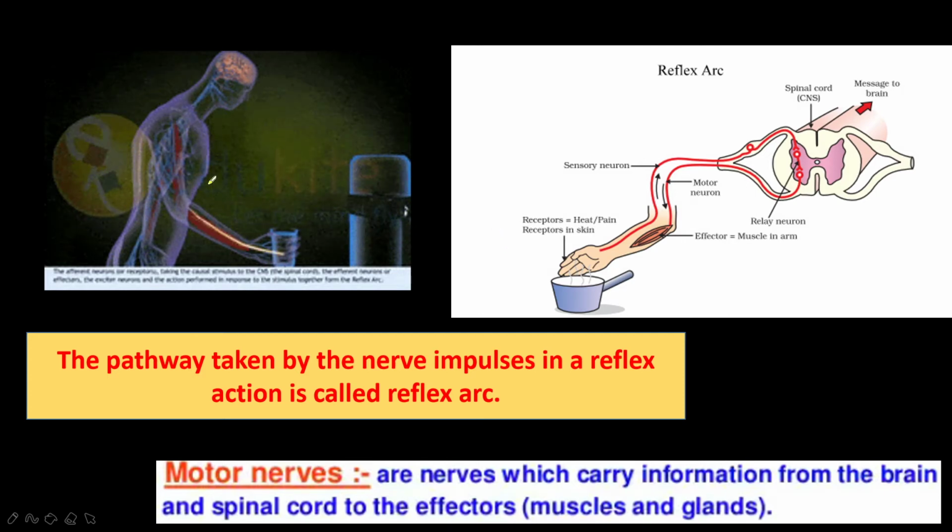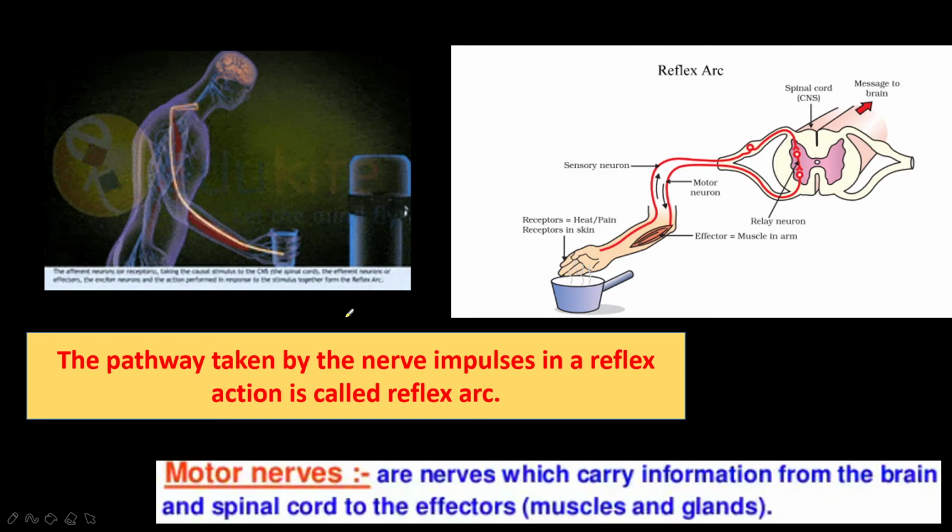You can see this is the reflex arc. The pathway followed by the sensory and motor nerves of the reflex action is called the reflex arc. So the receptor, sensory nerve, relay nerves of the spinal cord, motor nerves and effector organ are the components of the reflex arc.